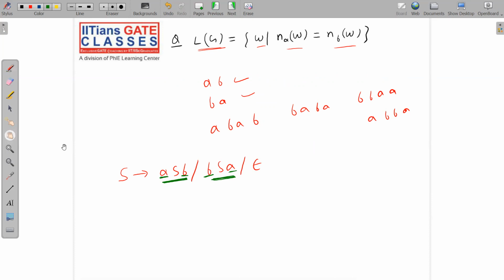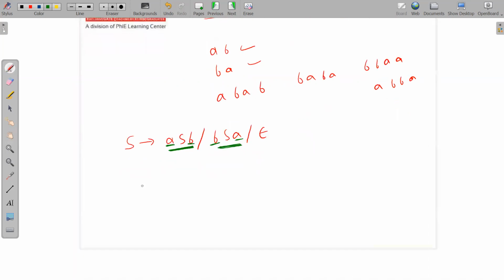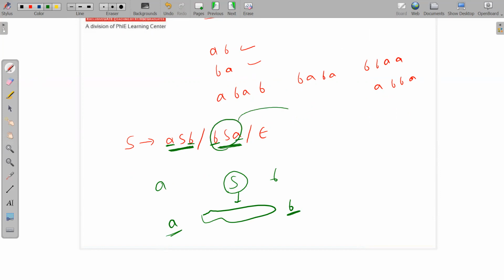See, if you are not able to get it, let me do it carefully for you. If you apply this production, then A S B. Now this S will be replaced, so you will get something here. So the string will start with A and end with B. This is confirmed. Similarly, if you apply this production, then you will get B S A. Now it starts with B and ends with A. Now this S will produce something. So what I can say is that this string will start with B and end with A.